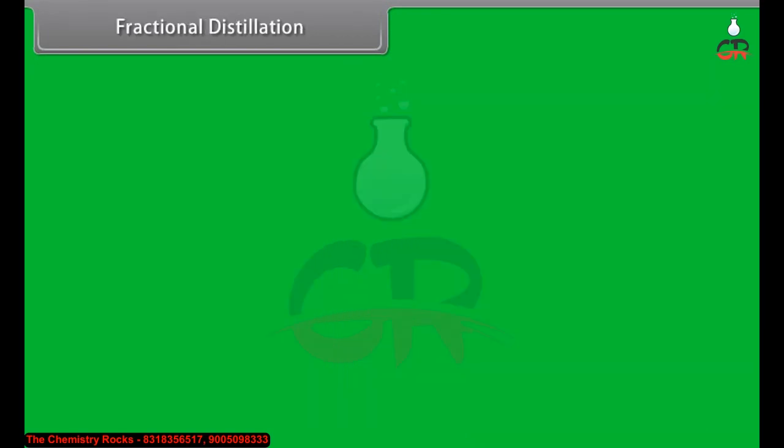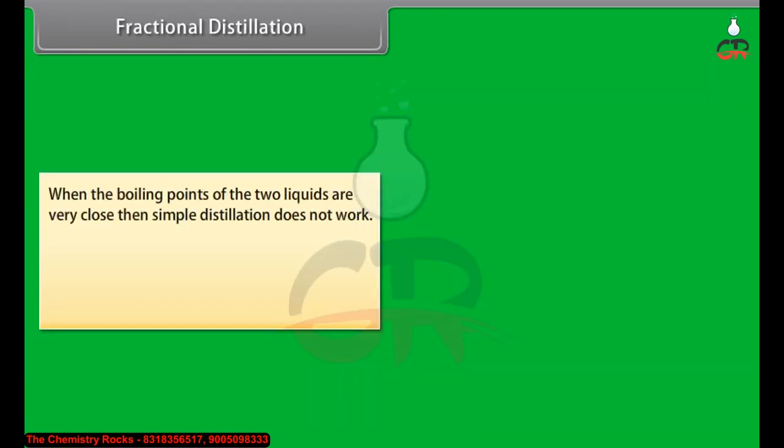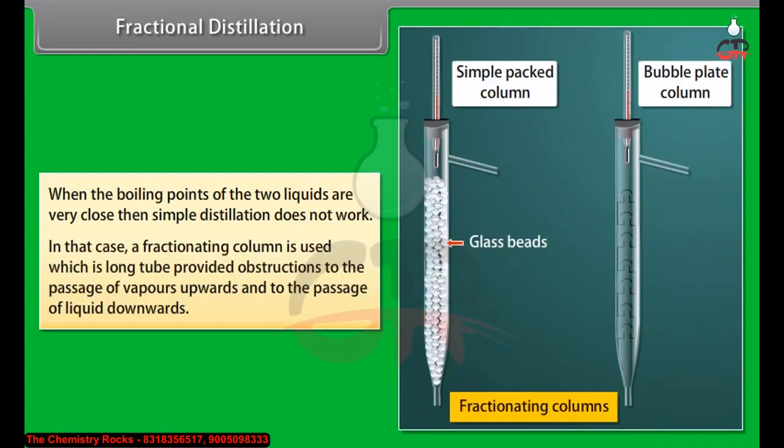Fractional distillation. When the boiling points of two liquids are very close, simple distillation does not work. In that case, a fractionating column is used, which is a long tube that provides obstructions to the passage of vapors upwards and to the passage of liquid downwards.